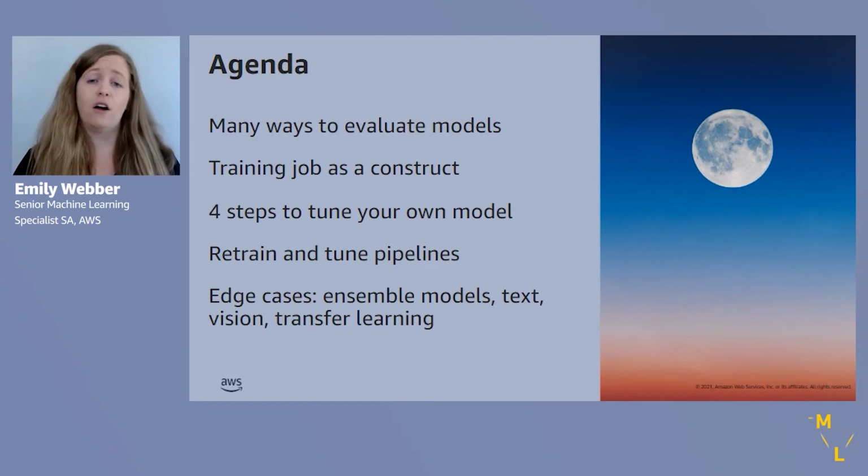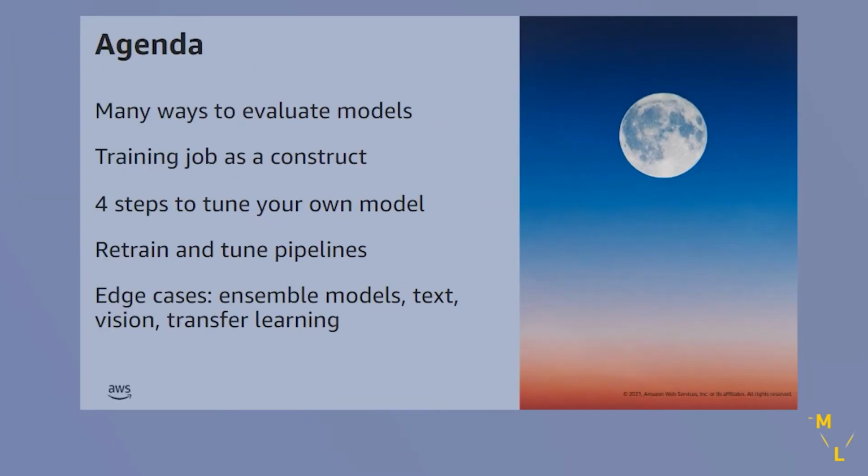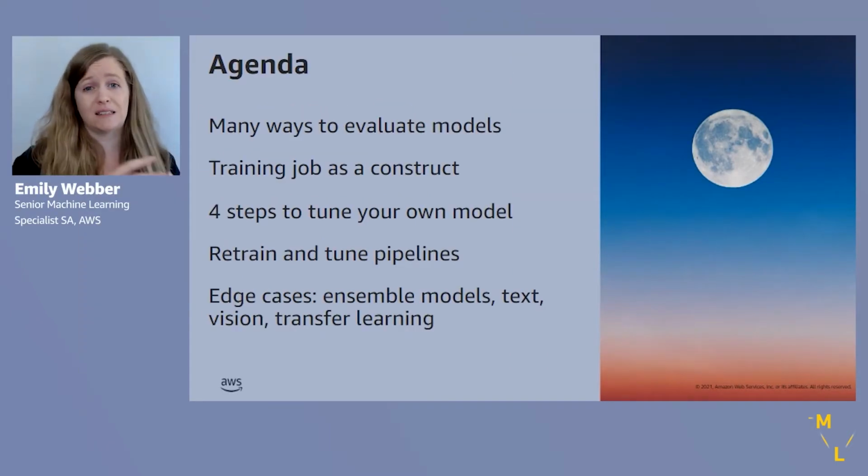Once we've landed on the evaluation metric that we prefer, we'll learn about what's called a training job as a construct on AWS. And a training job is a way within Amazon SageMaker we can bring our own models, whether those are packaged up in Docker or defined in Python or even using a built-in algorithm, and essentially turn on a dedicated instance. So that's a dedicated EC2 instance or cluster of instances that is going to run based on our commands. So we can configure this, set it up, bring in our images, bring in our own custom Python packages, any Linux packages that you need, get that wrapped up, and then walk away. And so we'll learn about the training job as a construct.